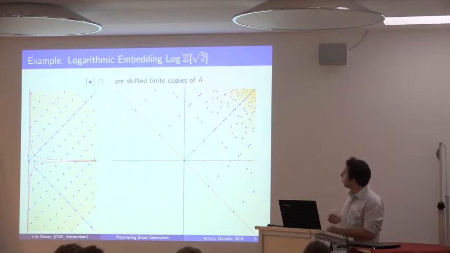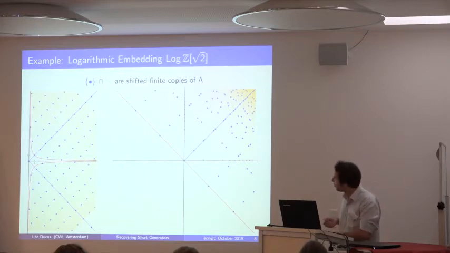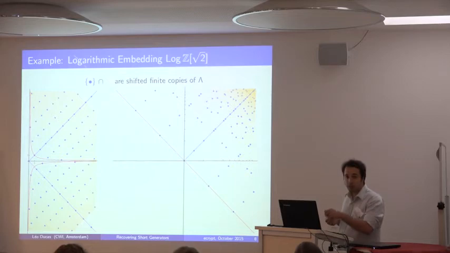And also, if you now take the intersection of one of those orange lines with the blue points, then what you obtain is always a finite number of shifted copies of the original red line. So that's this red line, the points on the red line, I call the log unit lattice. All those lines are finitely many copies of the log unit lattice. For example, here there are 2 copies. There are two times this lattice on this line.